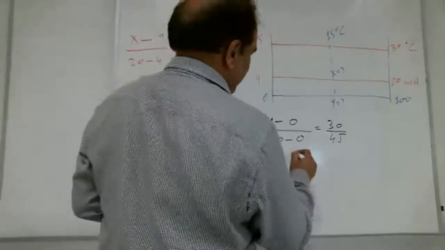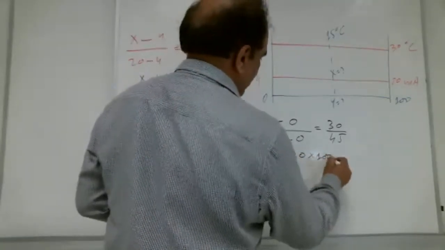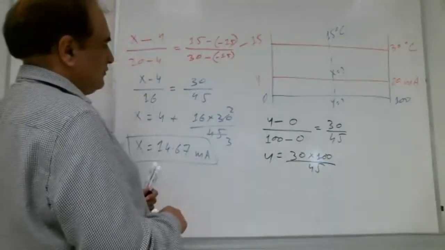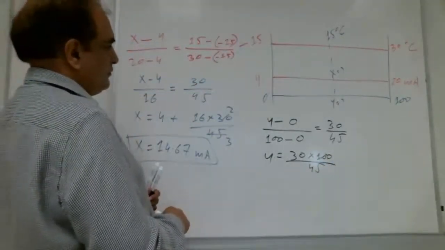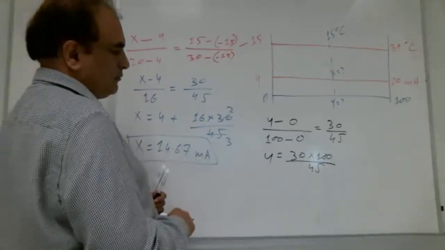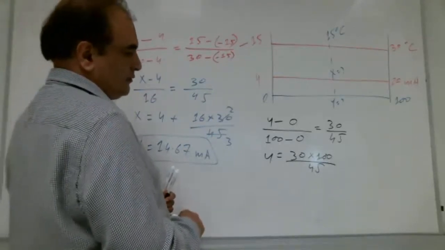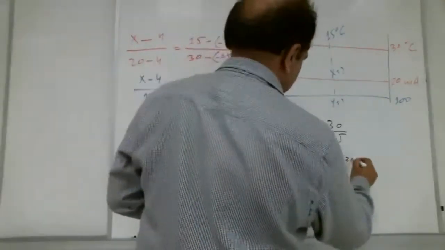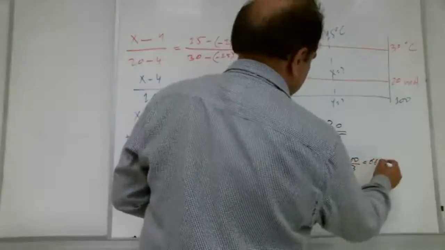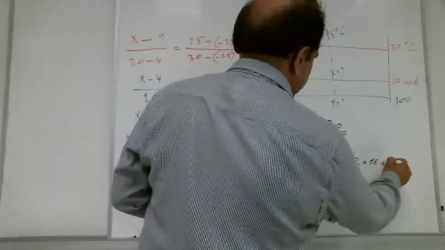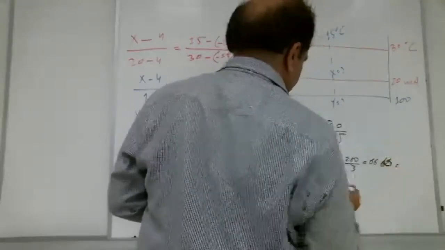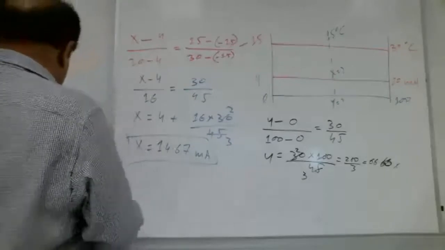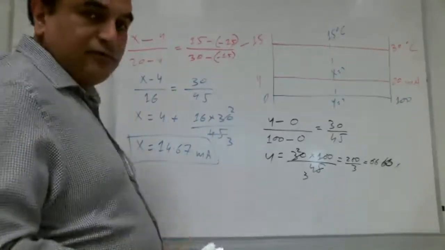So y is equal to 30 into 100 over 45. How much, Shabab? 66.667. 66.66%. Right, Shabab? Yes. Any question up to here, Shabab? Please ask.